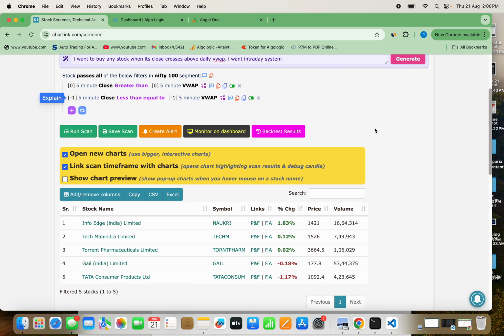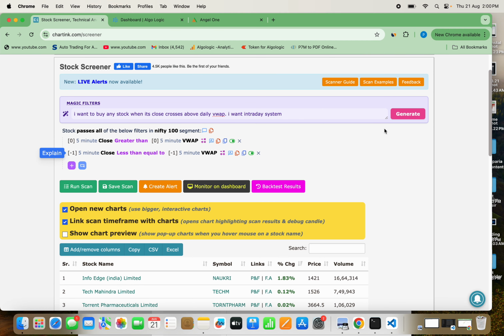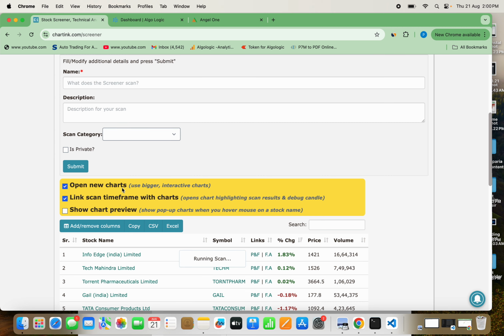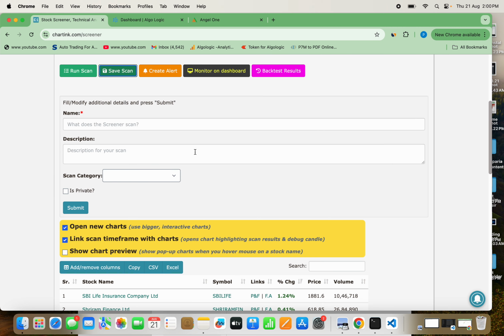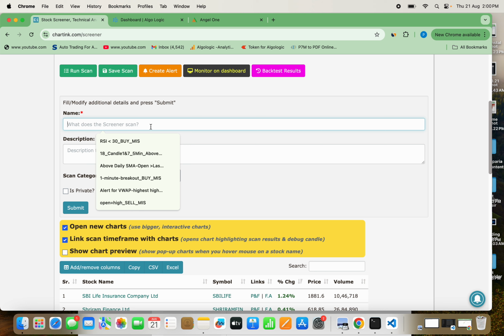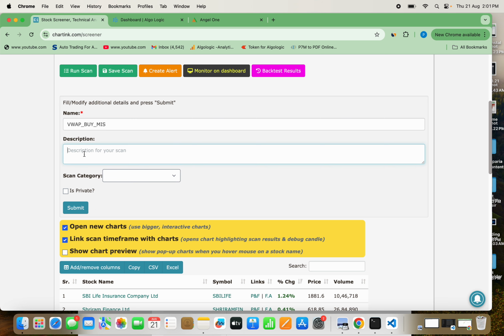So let's make certain changes here. Once I have made this strategy of mine, let me save this scan. I will save this scan, and I will give some name to this scanner. Say for example, I will give VWAP_buy_MIS. Why I am giving this I will also explain to you. I need to remember what I want to do.